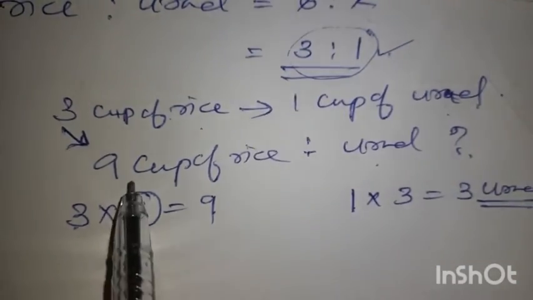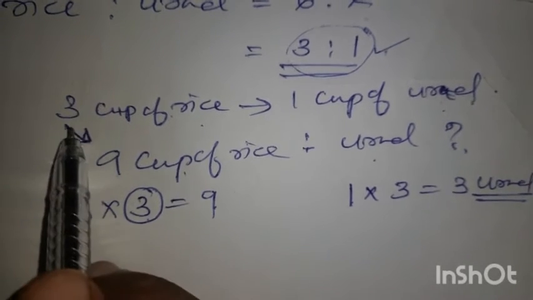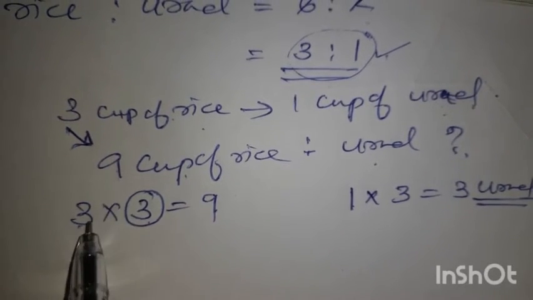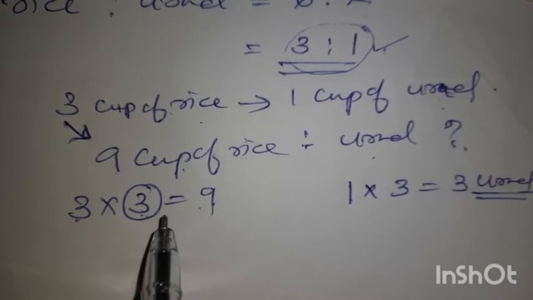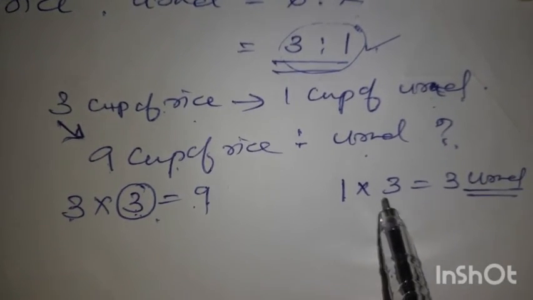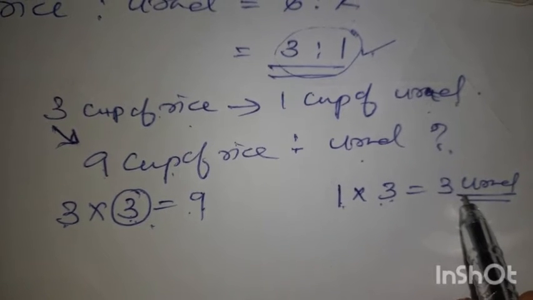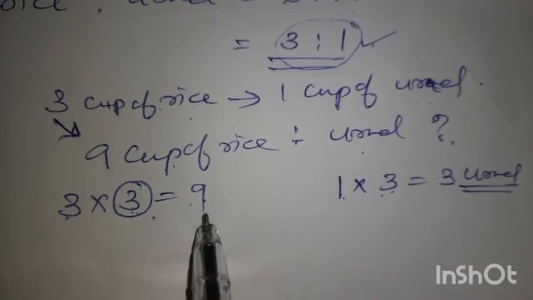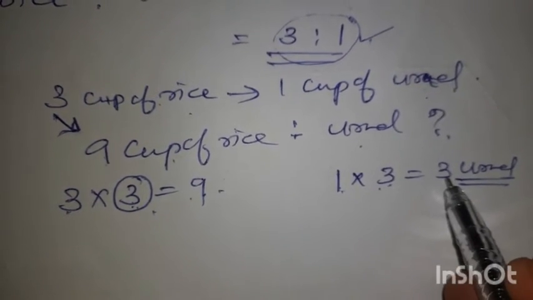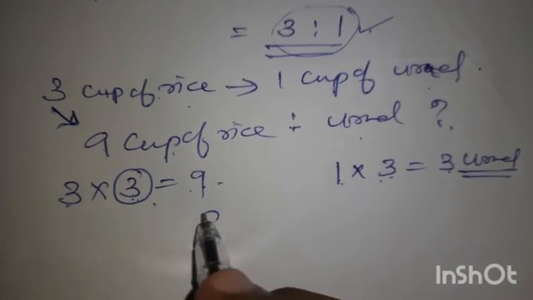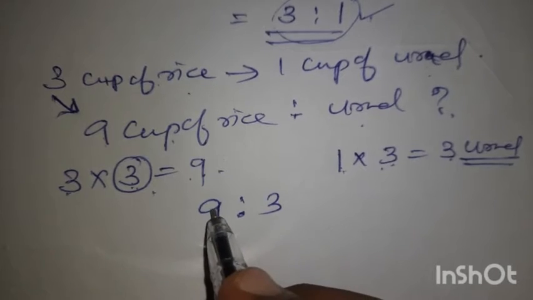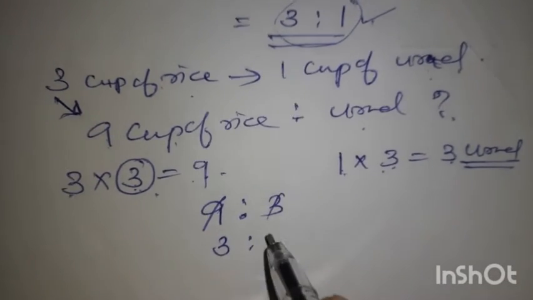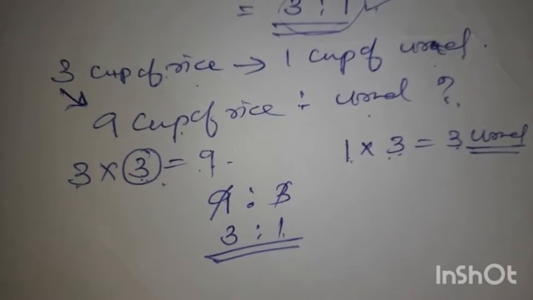So according to our ratio, we need 9 cups. 3 to 9, what is the change? It should be 3 times. So 3 into 3 is 9. That same 3 you have to multiply here also. So 1 into 3 is 3 urad. So 9 cups of rice need 3 cups of urad. So 9:3 is the ratio we get. If you reduce it by dividing by 3, you get 3:1. So the ratio is not changing.